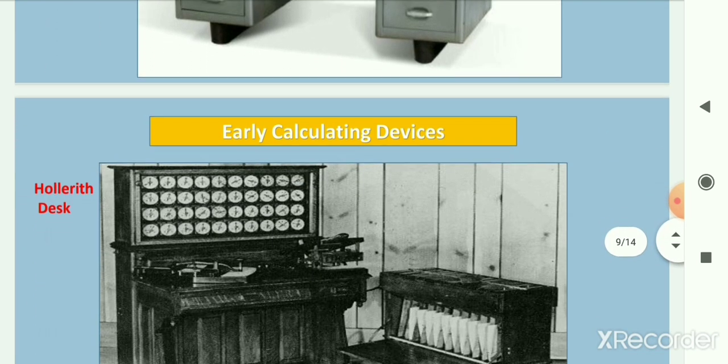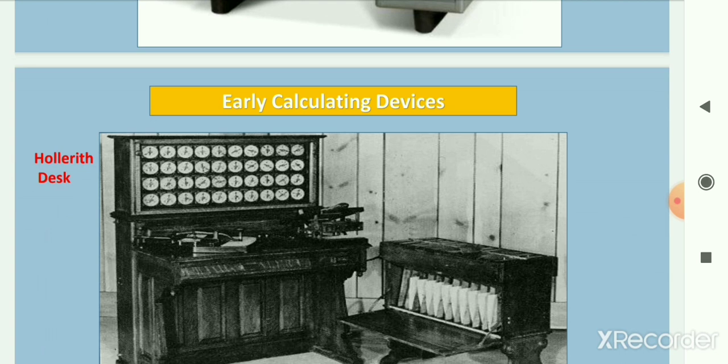Next device is Hollerith disk. It consisted of a card reader which sensed the holes in the cards, a gear-driven mechanism which could count, and a large wall of dial indicators to display the results of the count.